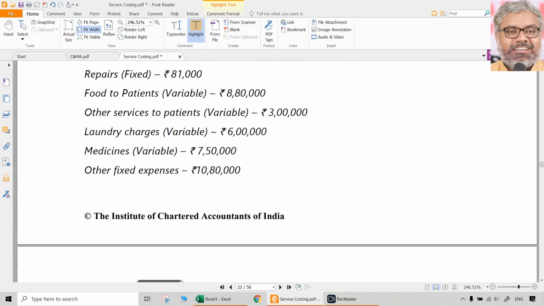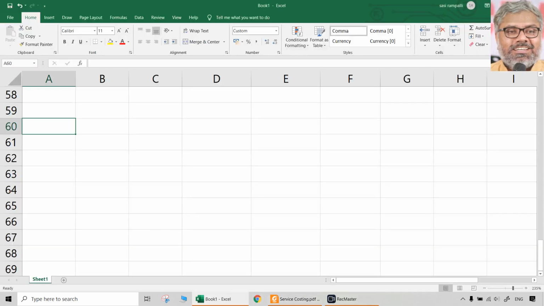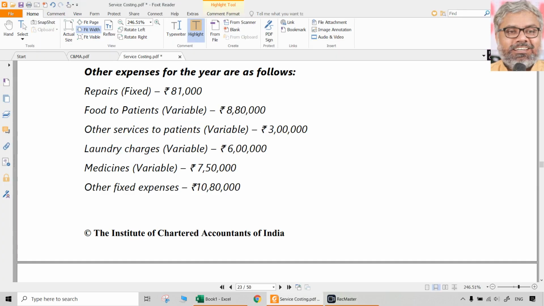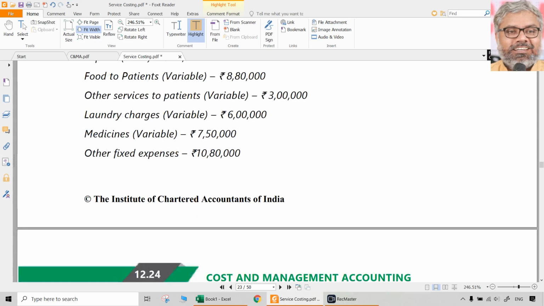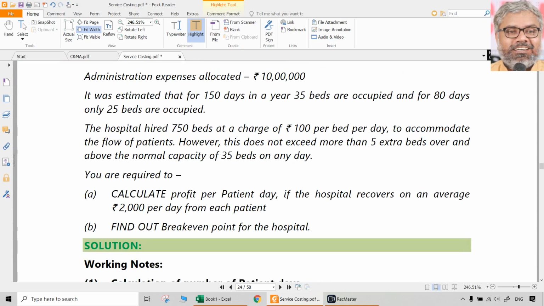Other expenses are also given, but they are classified into fixed and variable. Earlier we thought we don't have to classify into fixed and variable if it is not required. But here, clearly the question itself classifies into fixed and variable. And a lot of other expenses are also given, all of them to be just copied and pasted. But what is the requirement here? Calculate profit per patient day if the hospital recovers on an average 2,000 rupees per day from each patient, and find out the break-even point for the hospital. That is the question.